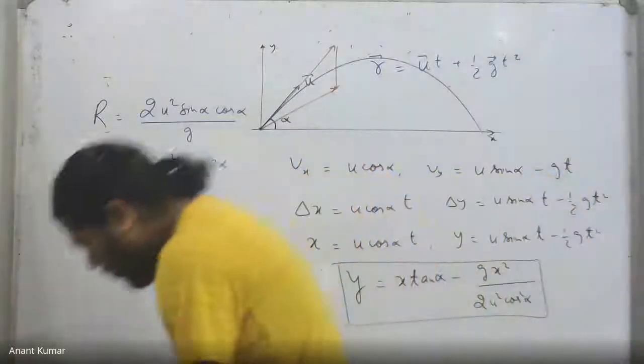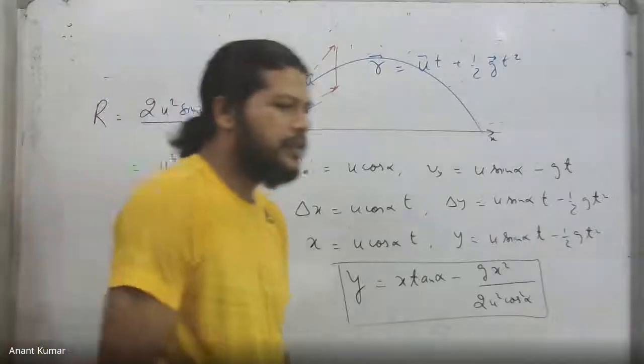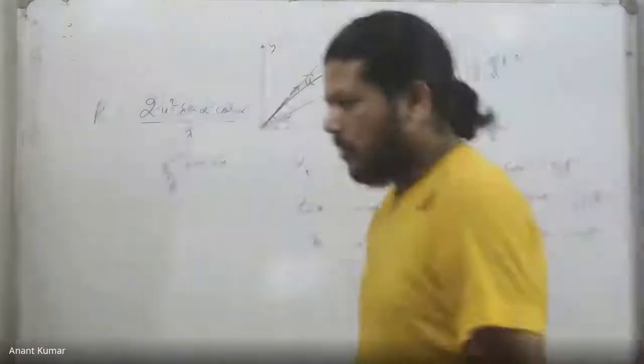The last thing is what I said. It will be the range, the time period and the maximum height. This is 3 and that will be all.